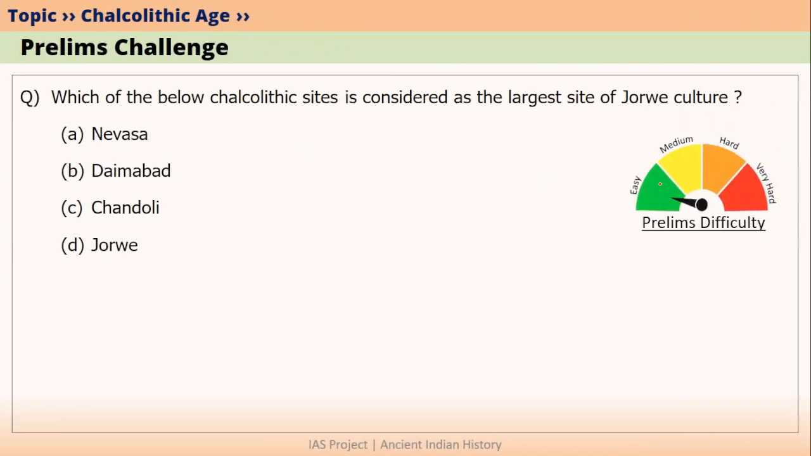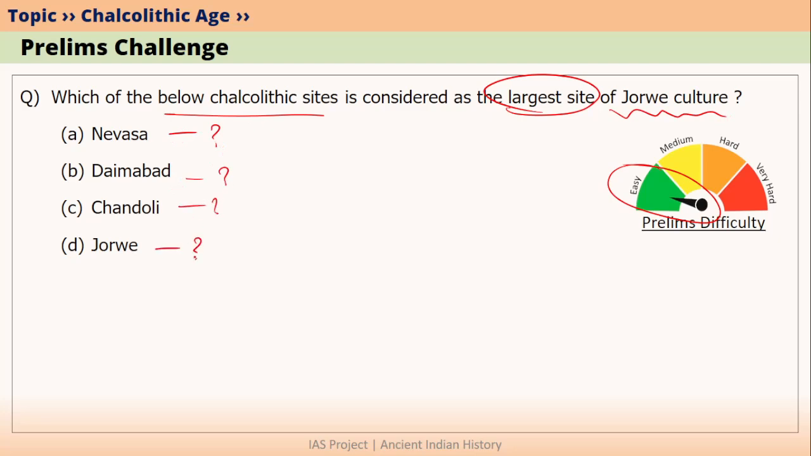Before we go into the lecture, let me ask you an easy question. Which of the below Chalcolithic sites is considered as the largest site of Jorwe culture? You have four options here: Nevasa, Daimabad, Chandoli and Jorwe. If you know the answer to this question, please comment in the comment section.